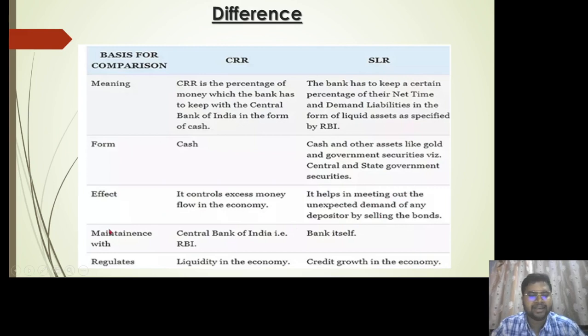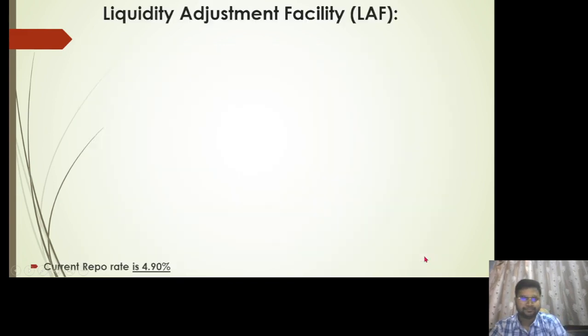So how is it maintained? CRR is maintained with the Central Bank of India, whereas SLR is maintained within the bank itself. Now who regulates what, or how does it regulate? CRR regulates the liquidity in the economy, whereas SLR regulates the credit growth in the economy.